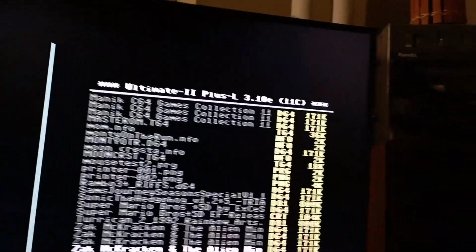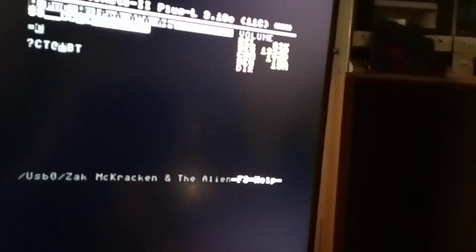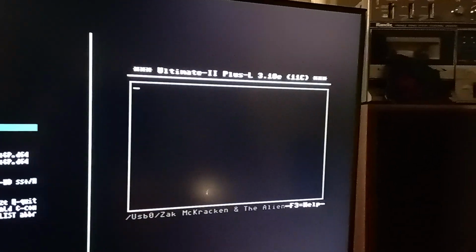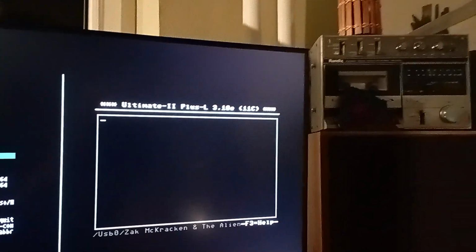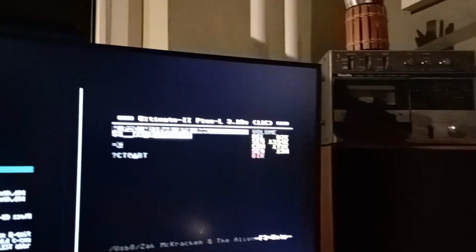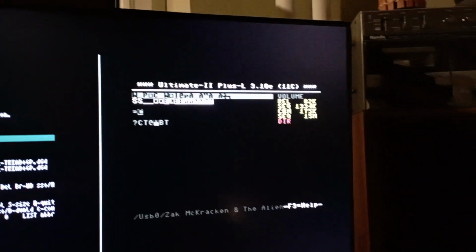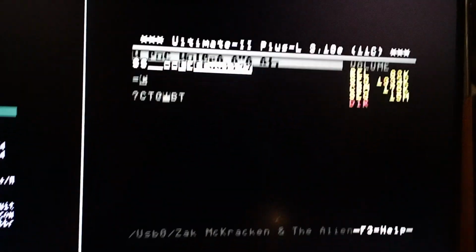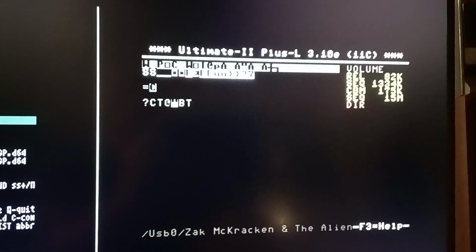Let's see if it's there. Oh, what's this? Sorry, I have to go from the start. Okay. I might have corrupted it. Oh, come on. That was not a good idea.